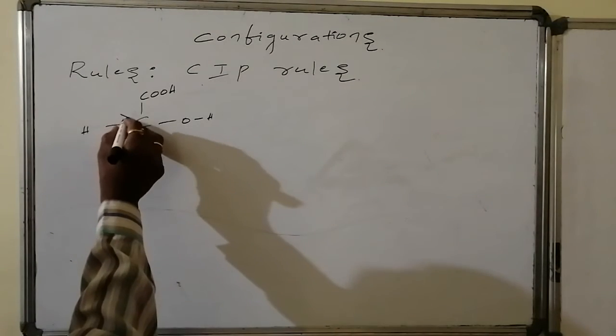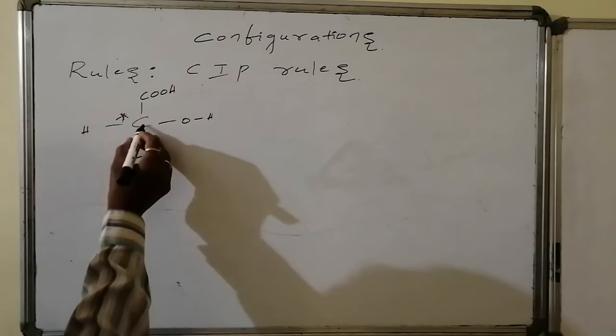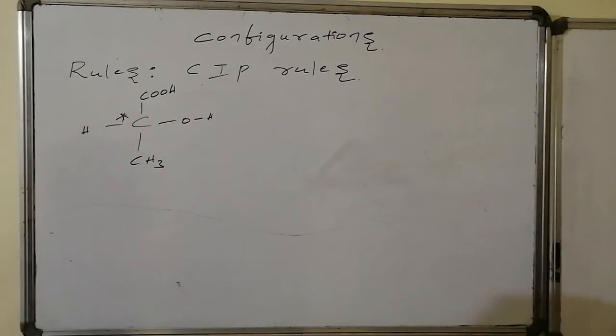This is the chiral carbon connected with four different connectivities. This one is directly connected with oxygen, this one directly with carbon, and carbon followed by hydrogen.